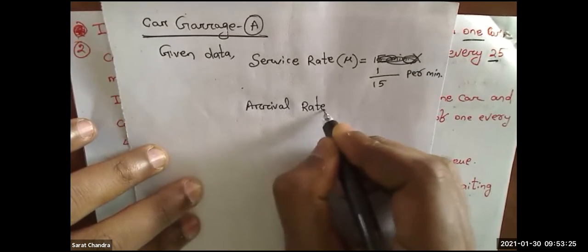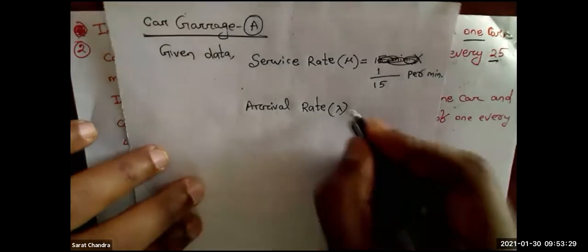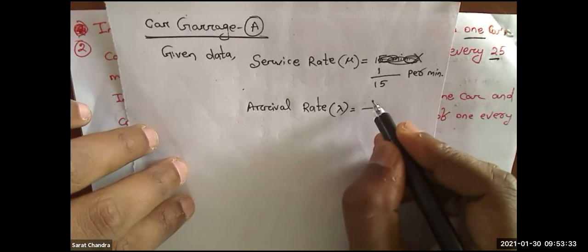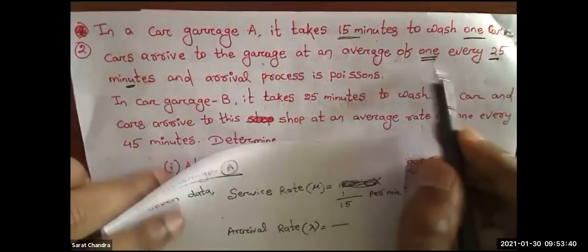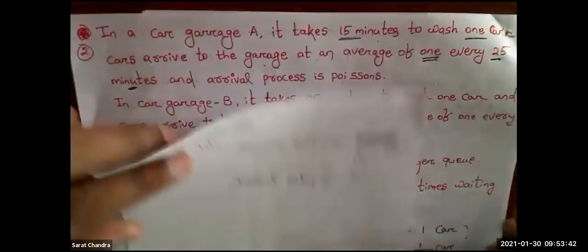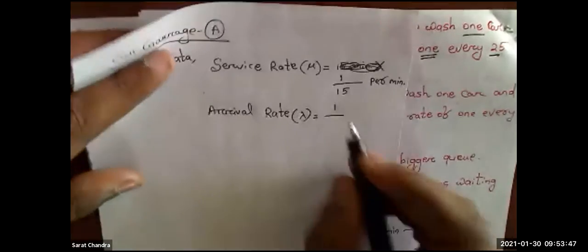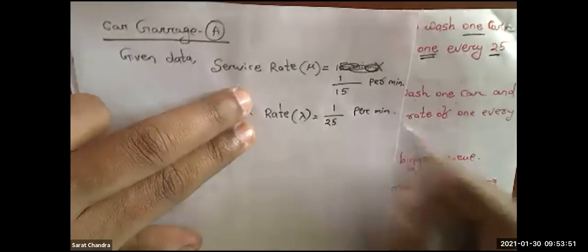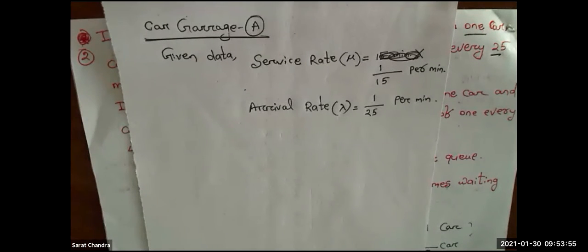And what is arrival rate? Arrival rate is lambda. What is the formula? I told you, in the numerator there will be the number of units, and in the denominator there should be the time. How many cars? One car. So 1 divided by how many minutes? Every 25 minutes. So 1 divided by 25. Clear? Yes, correct.